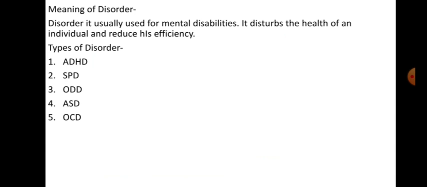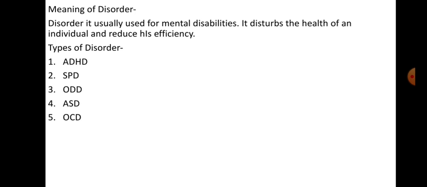The structural disorder harms the body of an individual. But in the case of functional disorder, it may be due to high secretion of some chemicals in the body.